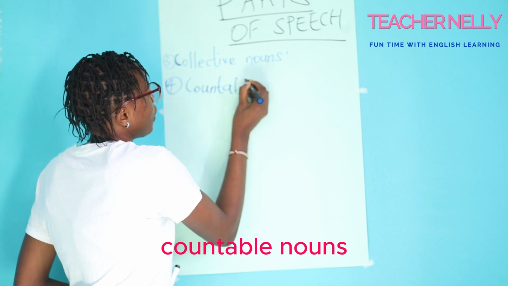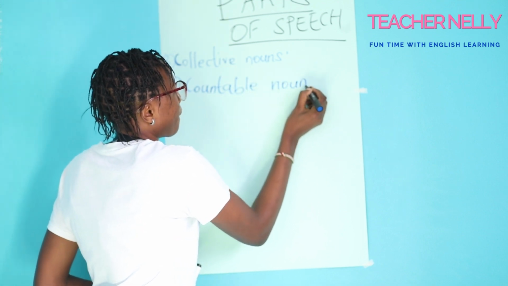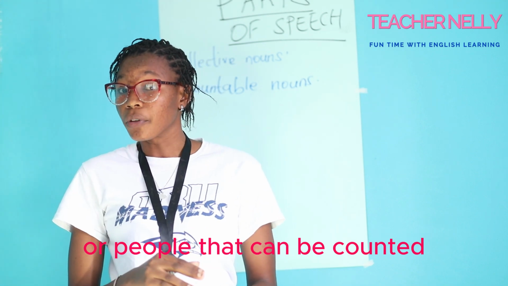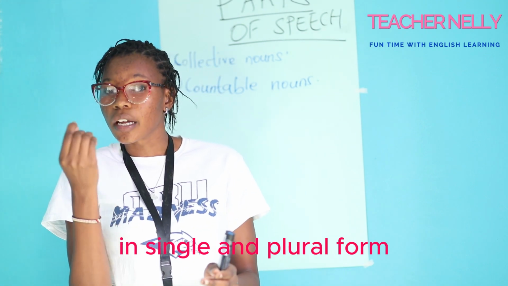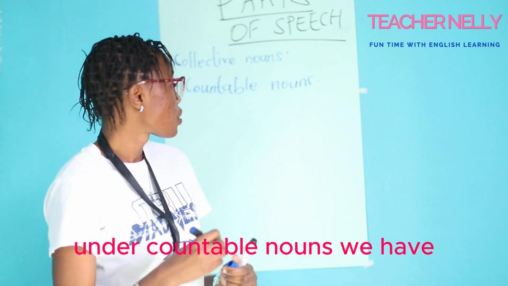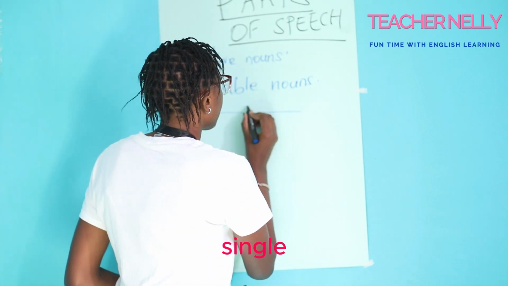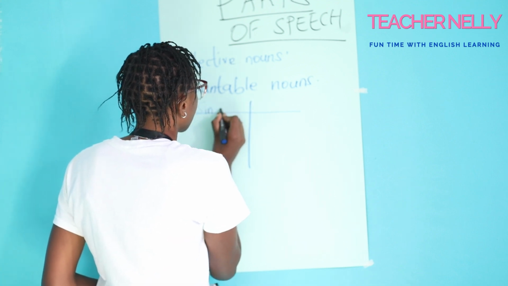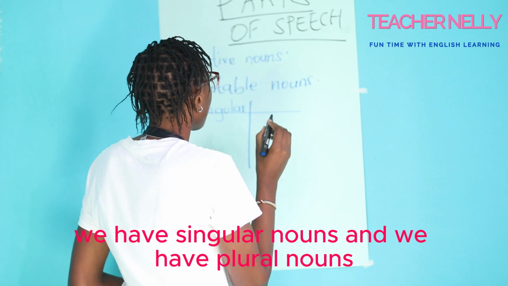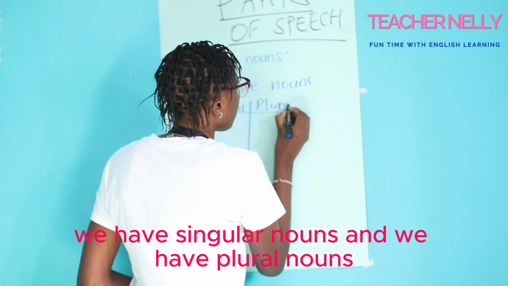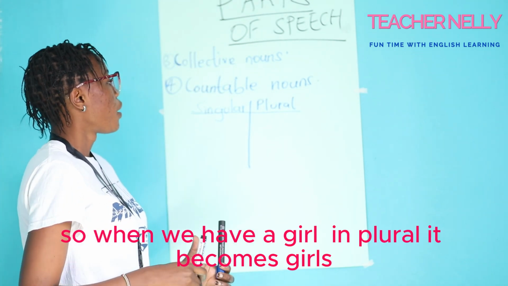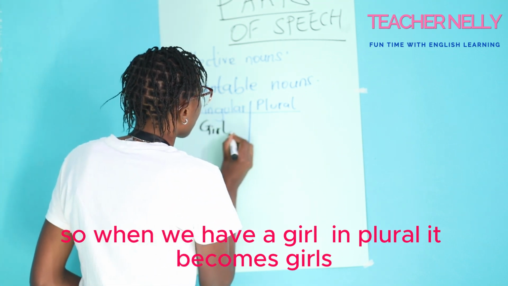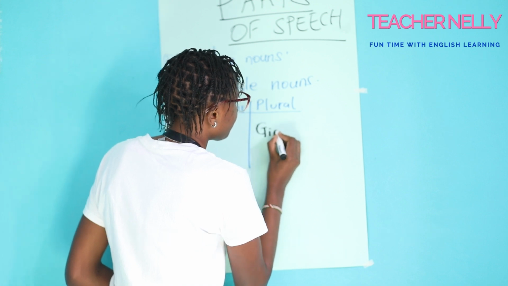Countable nouns. What are countable nouns? These are objects or people that can be counted in single and plural form. We have singular nouns, and we have plural nouns. So, when we have a girl, in plural it becomes girls.